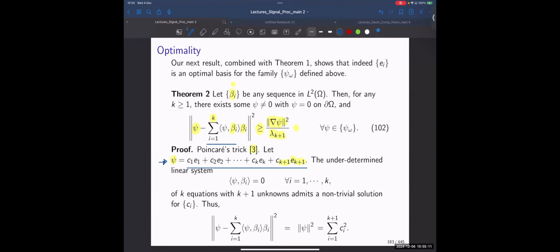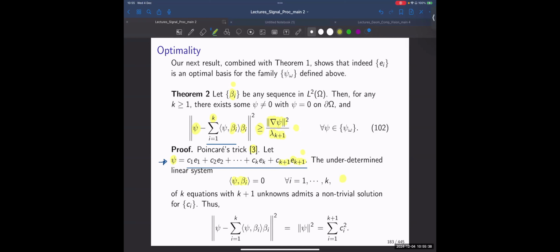Okay. Now I have the luxury of selecting phi any way I want, and specifically, I would choose one which would have zero support on the first k betas, on my family. So it has k plus one elements in the natural basis, but zero elements in the k subspace of my betas.